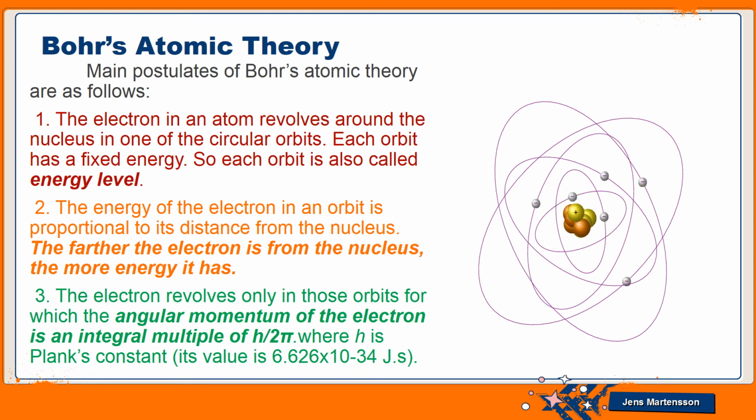The unanswered questions left by Rutherford are answered by Bohr. He proposed a theory. The main postulates of his theory are: the electron in an atom revolves around the nucleus in one of the circular orbits.